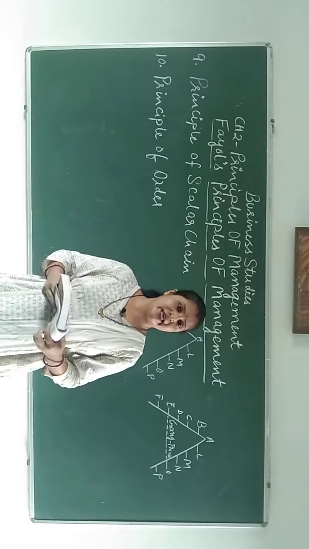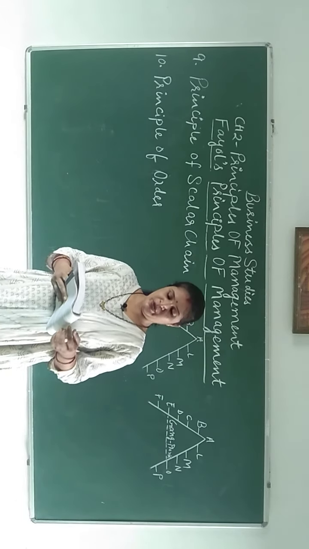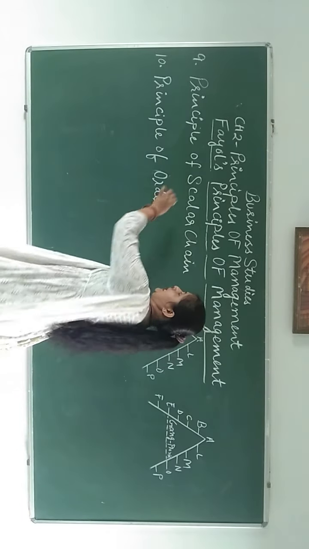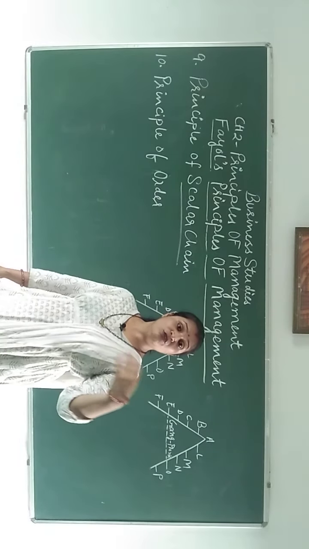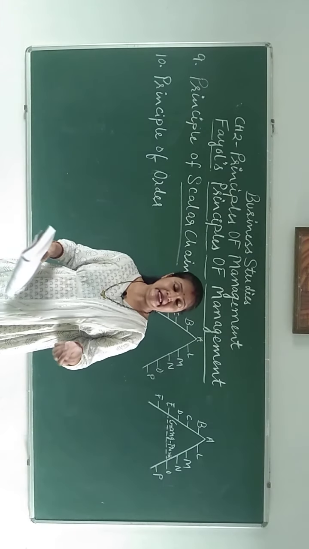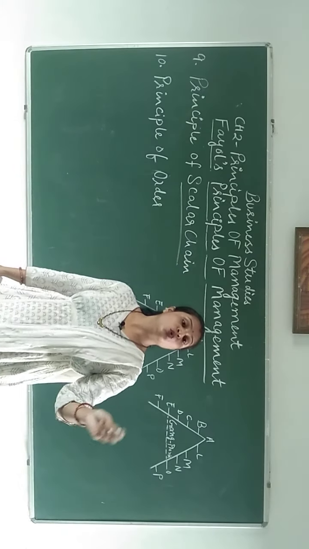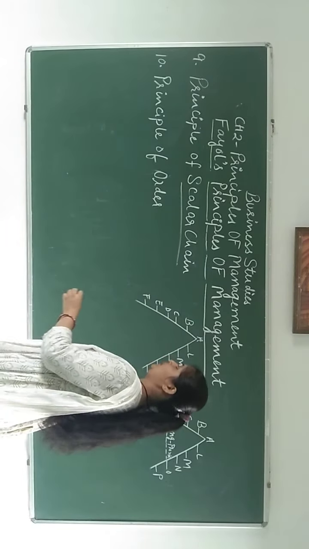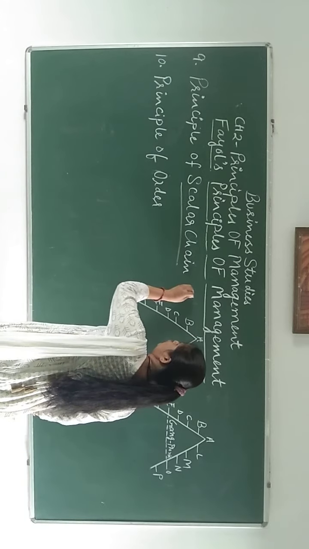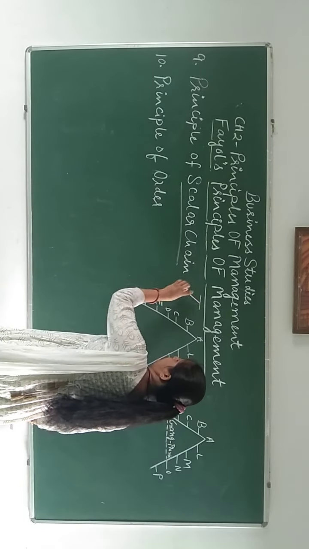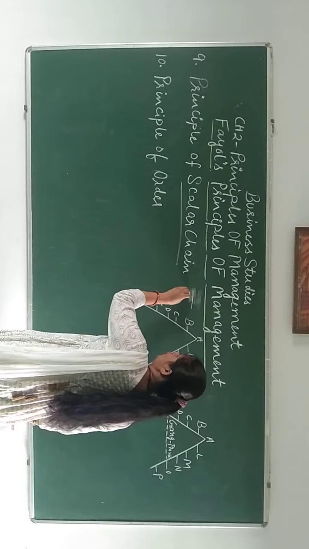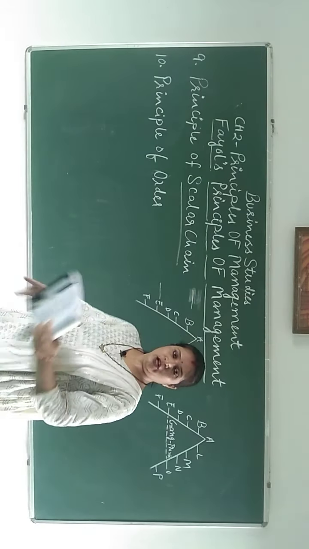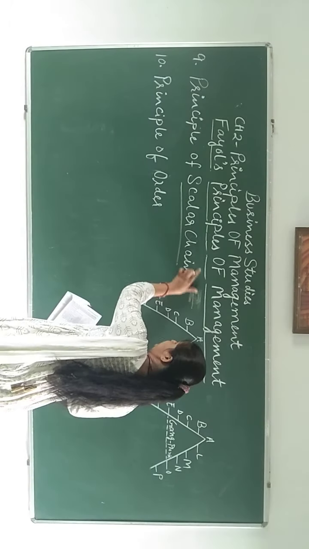Now what is Mr. Fayol saying about this principle, scalar chain? What do you mean by a scalar chain? What is the meaning? It is a line of authority, a chain of employees who are working from highest to lower rank. Those who are working at top level down to the lower level. It is a chain of people, a chain of superiors, right?